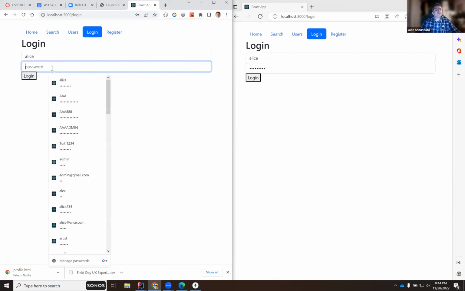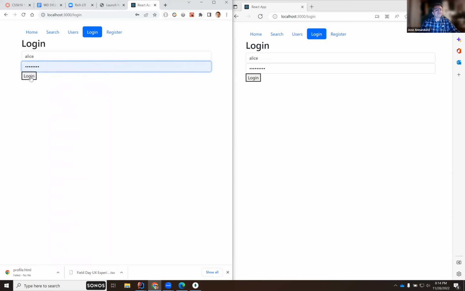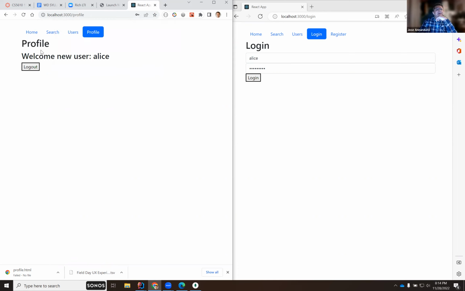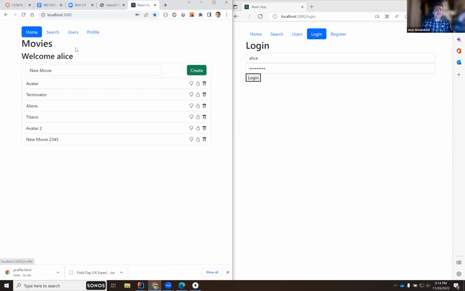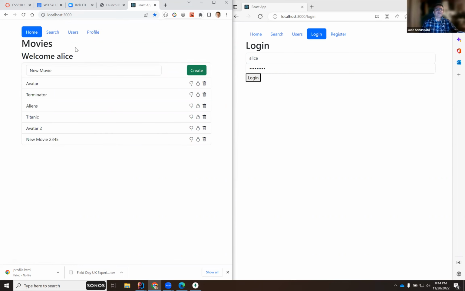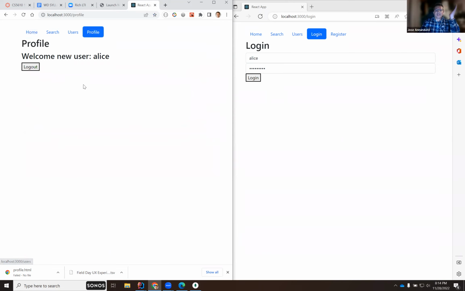So let's see. Does this remember my password? Yeah. So again, it knows who I am. And notice that if I refresh the screen, it still knows who I am, right? So even though I am resetting the state of the React web application, it's going out to the server to fetch that, and then resets it here on the client. Same thing in the profile until I log out.